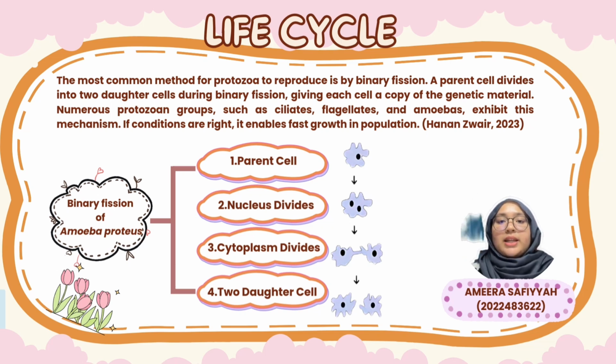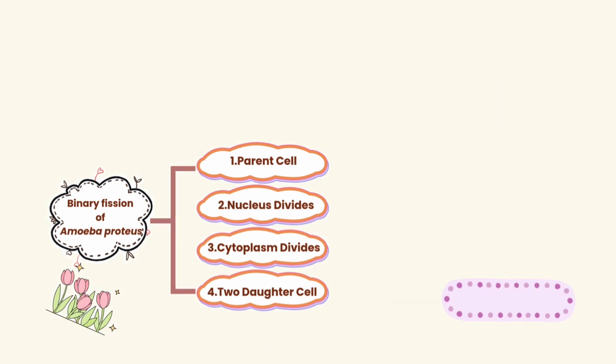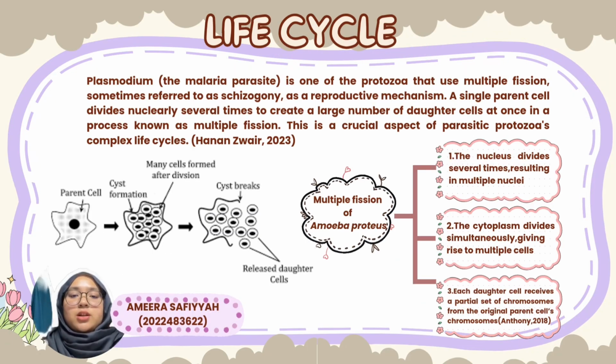Amoeba reproduce quickly under perfect environmental conditions because of binary fission, a simple and effective process that ensures their long-term development and survival. Particularly, there is no sexual reproduction in this process. Next, we have multiple fission. During this process, the nucleus of the parent amoeba splits numerous times, resulting in the formation of several nuclei. The cytoplasm division that occurs after nucleus division results in the formation of many daughter cells. The amoeba normally goes through this process when it forms a cyst, which is a protective structure that contains the nuclei. When the cyst splits in perfect conditions, the newly formed daughter cells get released into the environment.